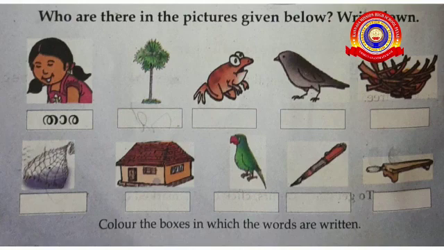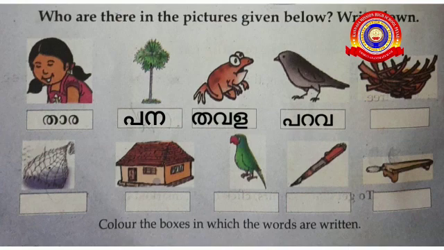First one, Tara. Then second one, which picture is this? Yes, Pana. You want to write down Pana below the picture. Okay. Next, which picture? Yes, Tavala. You want to write down Tavala below this picture. Okay. Next, which picture? Yes, Parava. You want to write down Parava below this picture.